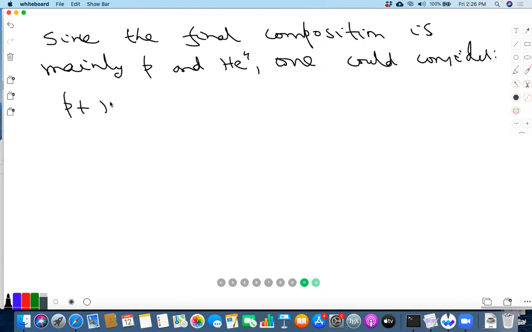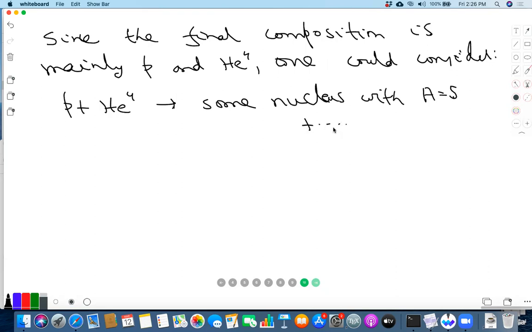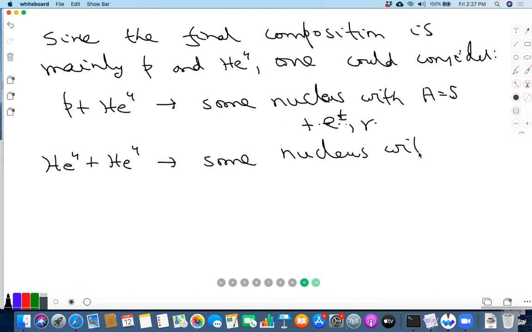Say P plus He4 going to some nucleus with A equal to 5 plus other stuff, right? E plus minus gamma, etc., depending on what nucleus it is, or He4 plus He4 going to some nucleus with A equal to 8, and then again plus E plus minus or gamma.